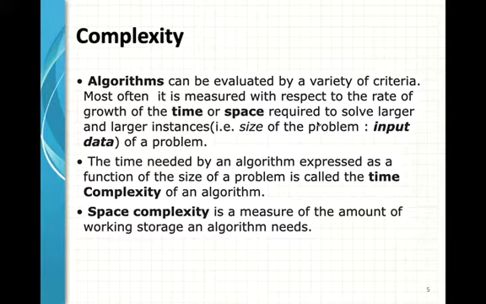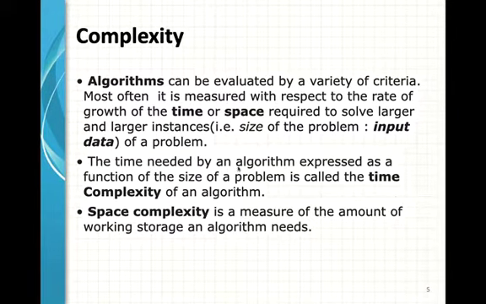And regarding time, suppose two algorithms are performing the same task, then which one will be more effective can be measured by their complexity, that is, how much time or space they take to solve the same problem.